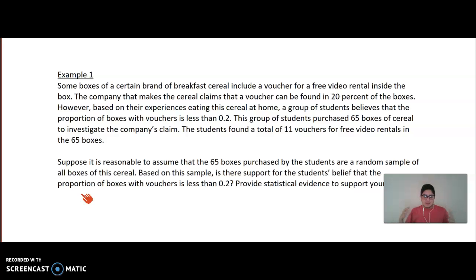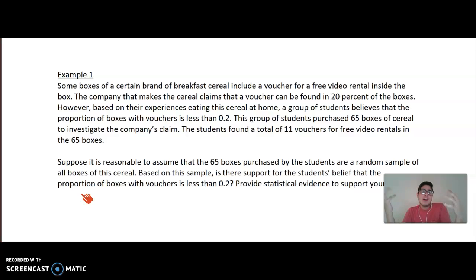So now we're not estimating what we assume the population proportion is. The company claims it's 20%. So what we're going to do is see if our sample is statistically significant. And when we are looking at the statistical significance of our sample, we're answering the question, how likely is it to occur? Now, is it possible that it'll occur, or is it highly likely? Now, if it's a very small p-value, that means assuming the null hypothesis is true, it's a very small chance that we're going to get our result. It's highly unlikely, but we got it. That's a significant result because theoretically, it had all the odds stacked against it.